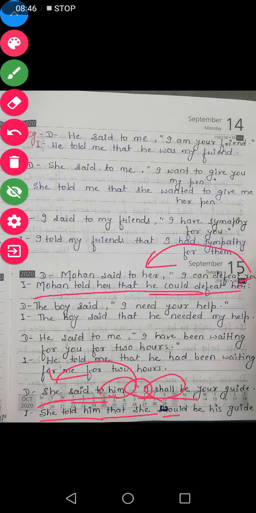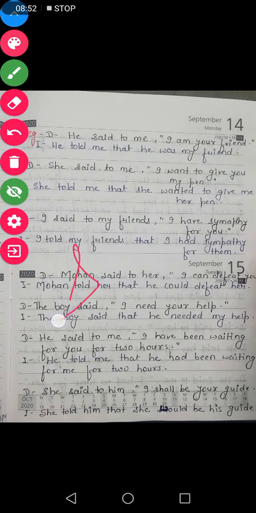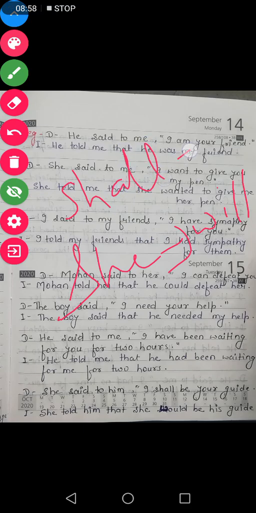So why it became would here? Because with she we cannot use shall. With she we use what? The helping verb will, and shall is used with I and we. So with I here shall was written, but because we have to change this I according to the subject, it will become she. So with she we cannot use the helping verb shall, that is why it became will. And when we will change will into past, it will become would. So he would be, this is second person according to the object, his guide.